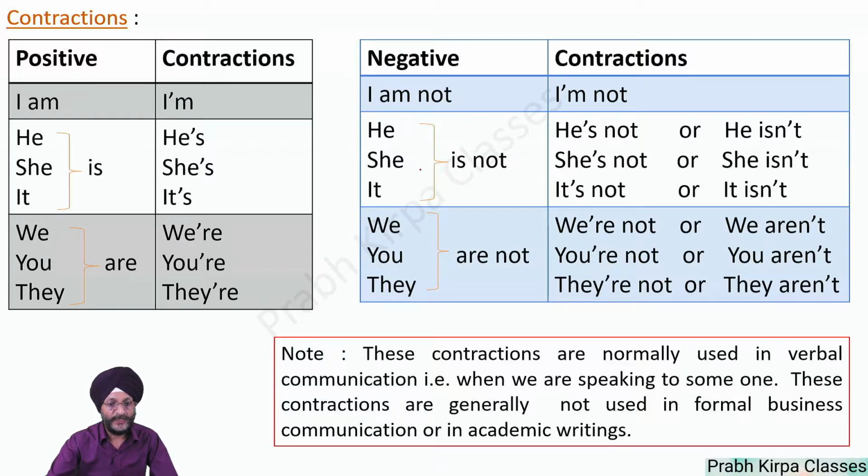He is not, she is not, it is not becomes he isn't, she isn't, it isn't. And in the same way, we are not, you are not, and they are not have contractions there.